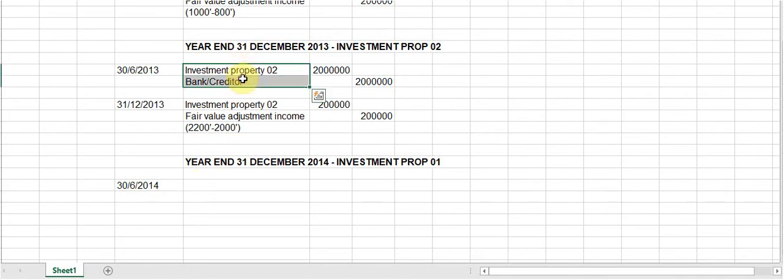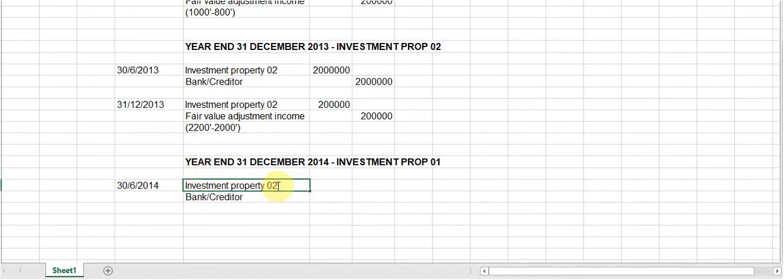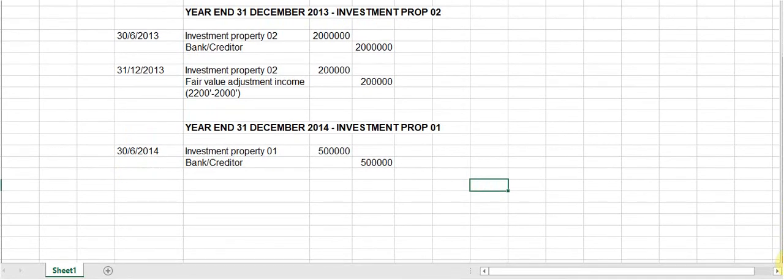Right, so now we're going to have 30 June 2014, and we are spending another 500,000 on it. So again, I'm going to use this entry, debit investment property, and now investment property 1, and the bank or creditor should be credited. We spend another 500,000 on it. Then they say the building is completed and the fair value is 1.8 million. So now we need to go and do a calculation.